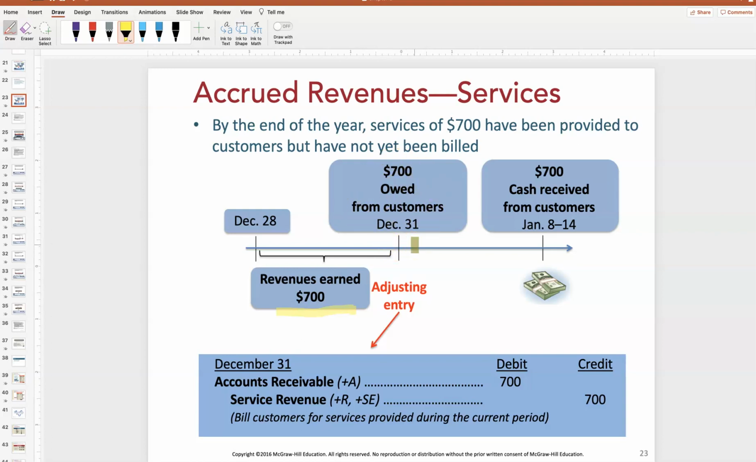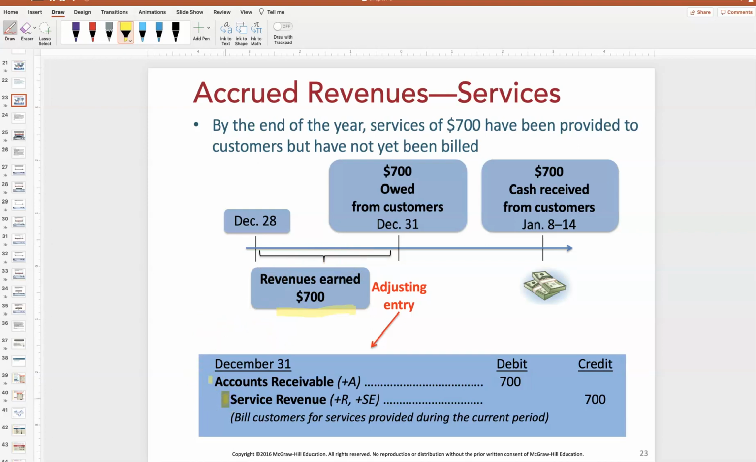I still need to record it. Why? Because I've earned it. Remember, the most important thing isn't whether or not I've been paid. The most important thing is whether I've earned it. So I did the service. I'm going to send them a bill. I debit accounts receivable.